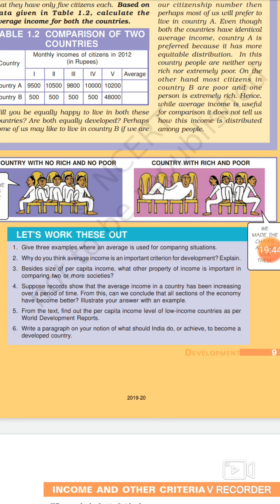There can be so many points in this for India to achieve a developed country. You can also mention a very important point: we should have a well developed research and development in India, because we are not very good at that.